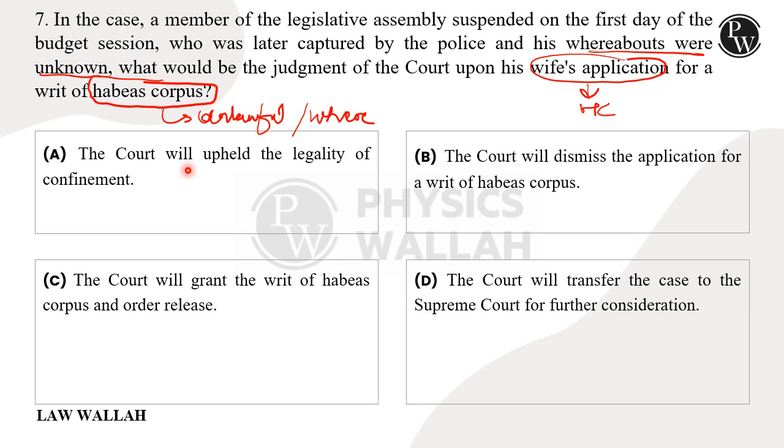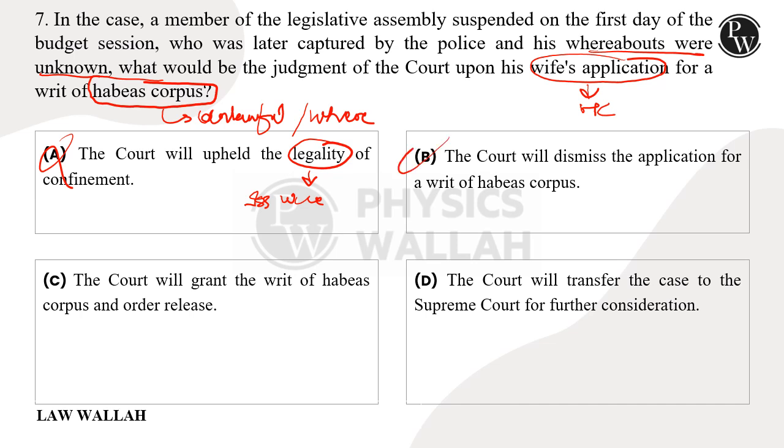Let's see option A. The court will uphold the legality of confinement. We do not need to decide the legality of confinement here. Here it is about issuing the writ of habeas corpus, and hence this is a wrong option. Let's see option number B. The court will dismiss the application for writ of habeas corpus.